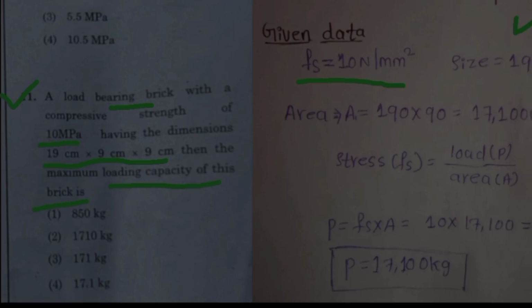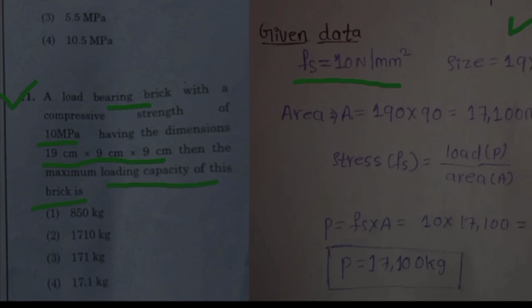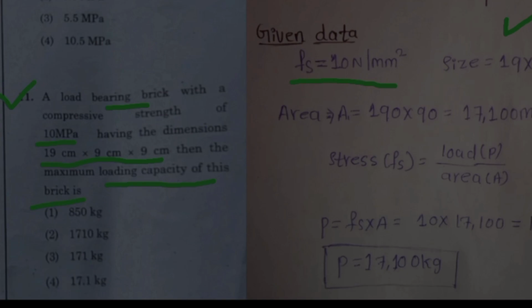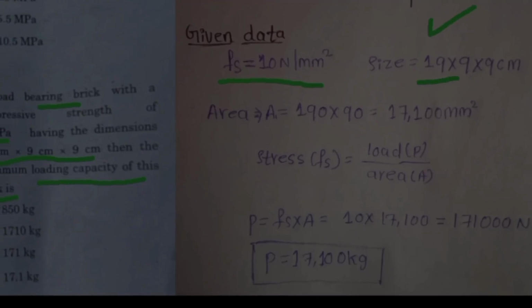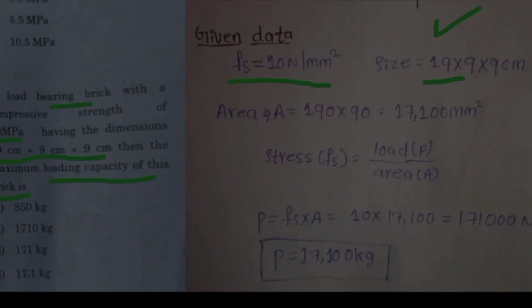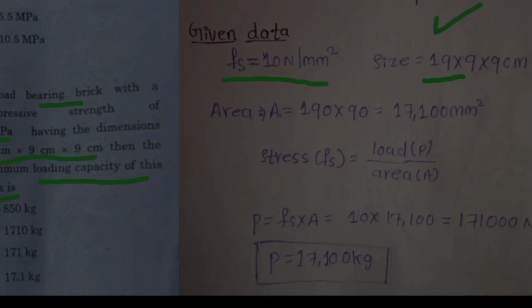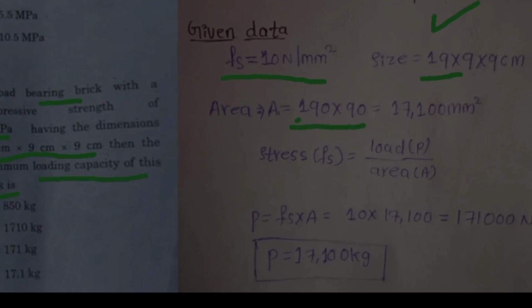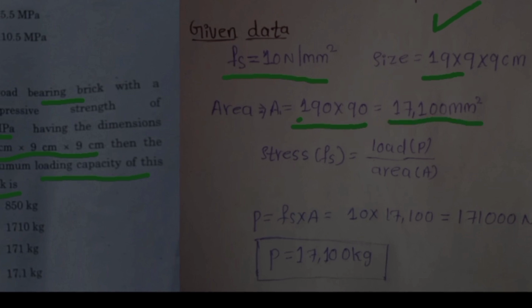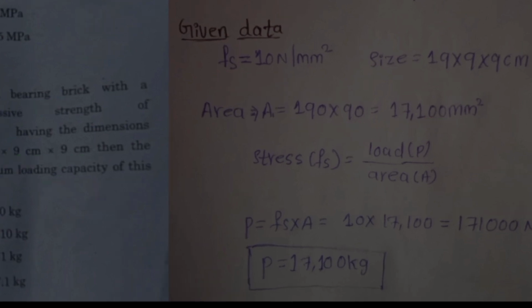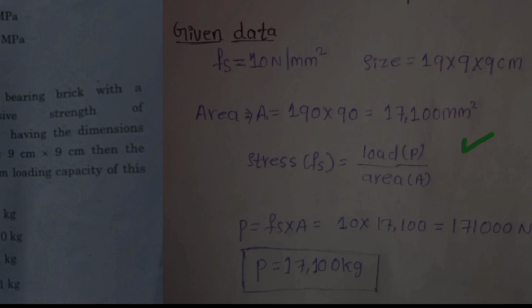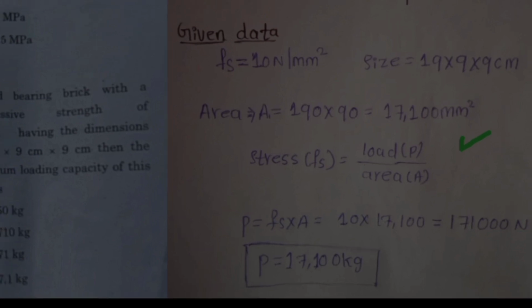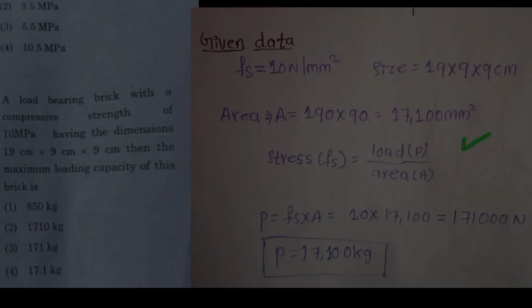We need to find the maximum area of the brick by considering the maximum dimensions, that is 19 cm into 9 cm. So convert these dimensions into mm. So area is equal to 190 mm into 90 mm. Then the maximum area is equal to 17,100 mm square. We know that stress equals load by area. We need to find the load P. For that, send area to the LHS side. Then load carrying capacity P equals Fs into A.